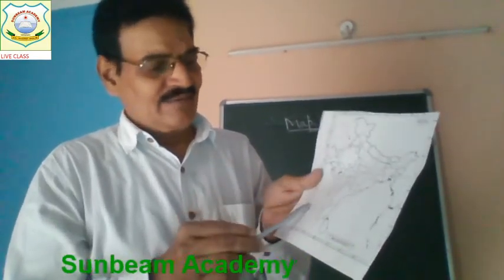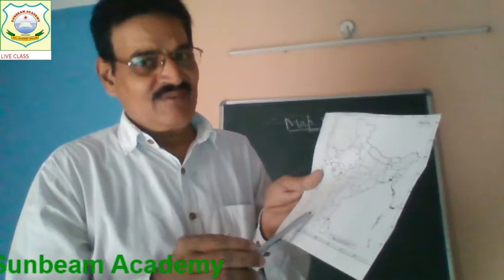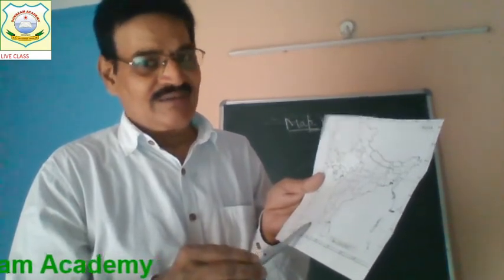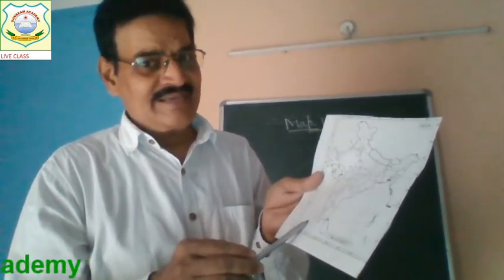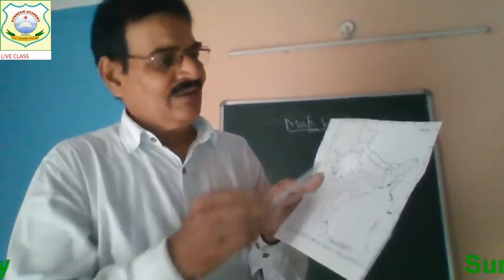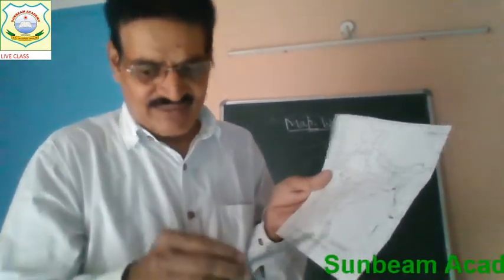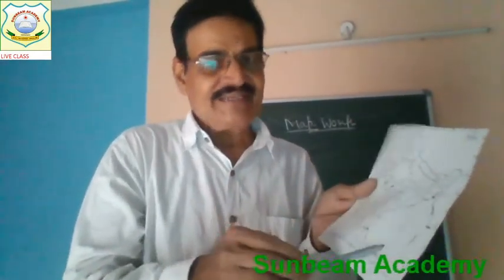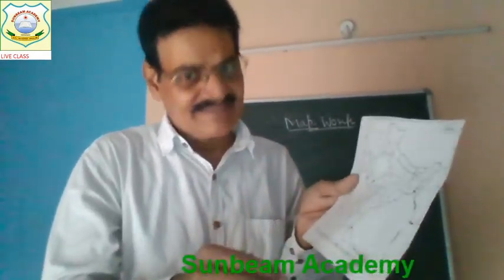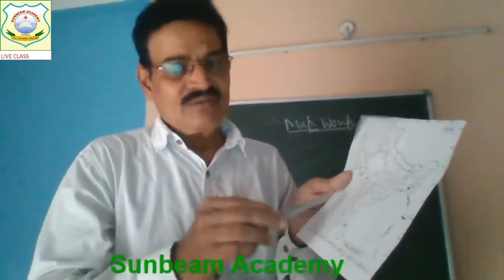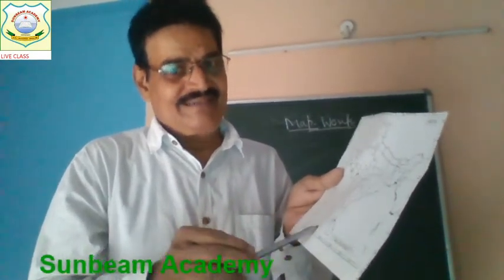For one, a site's name will be written here. For one dash site name, 2 dash site name, 3 dash site name, 4 dash site name, 5 dash site name. Now A, B, C, D.